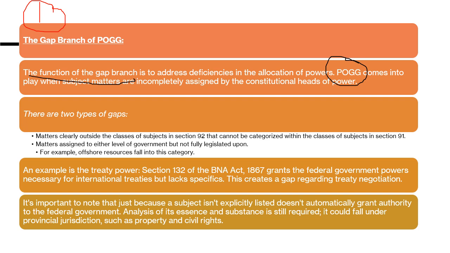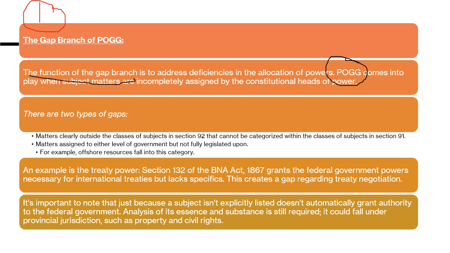Like treaty power, Section 132 of the BNA Act grants the federal government power necessary for international treaties, but it lacks specification. So this creates a gap related to treaty negotiation. So wherever, related to peace, order, and good governance, we feel that there is a matter that has to be taken care of, and there is a gap, some unassignment, some deficiency in addressing it, those matters will come under the federal government.